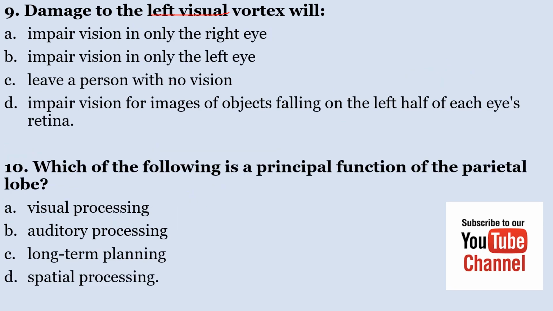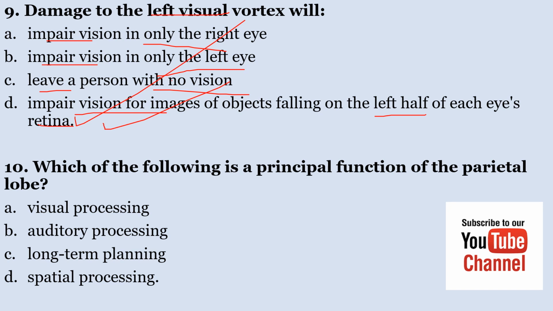Number 9, damage to the left visual cortex will A, impair vision in only the right eye, B, impair vision in only the left eye, C, leave a person with no vision at all, D, impair vision for images of objects falling on the left half of each eye's retina. The correct answer here is D, it will impair vision for images of objects falling on the left half of each eye's retina. So the correct answer, number 9, is D.